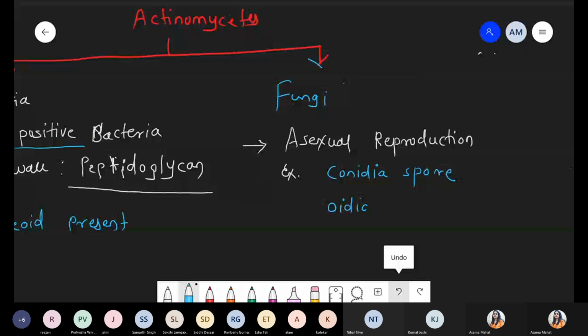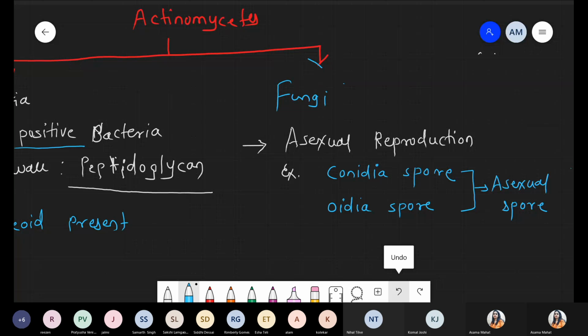So tell me, this conidia and the oidia, what are these? These are examples of spores. More specifically, these are examples of asexual spores. Okay, we will discuss this part later in the case of the kingdom fungi.